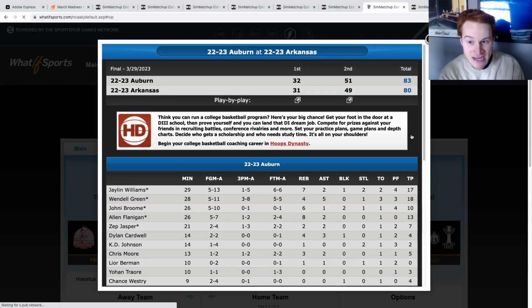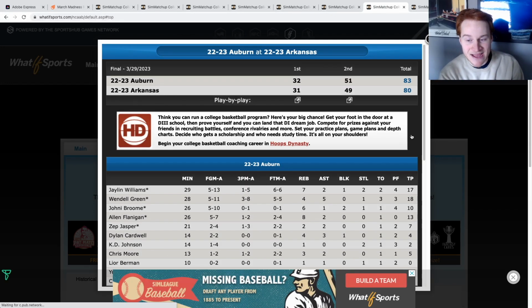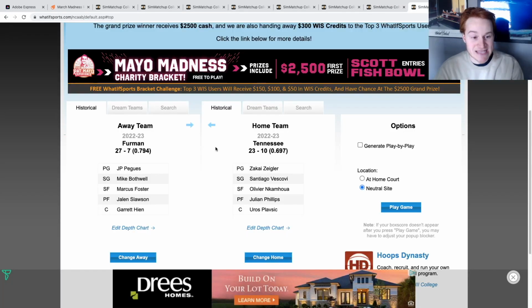And what a game we had. Auburn winning by 3 points, 51-49 in the second half. They beat Arkansas after Arkansas had that run in real life. Auburn wins that game there.